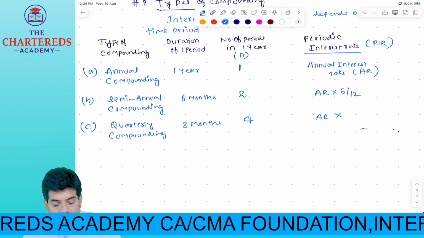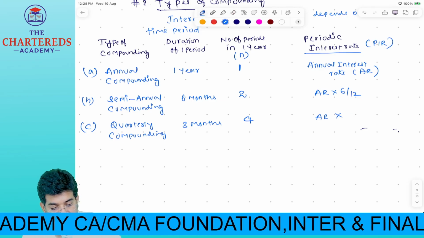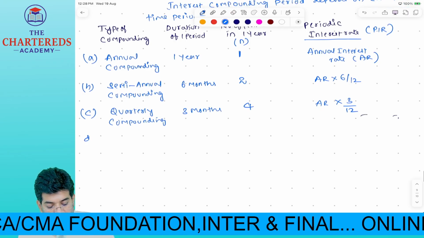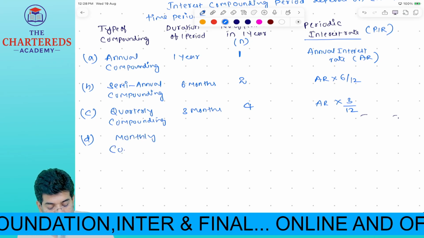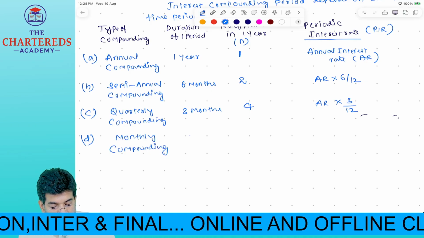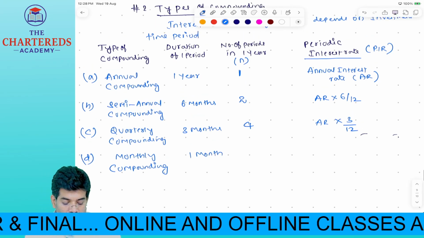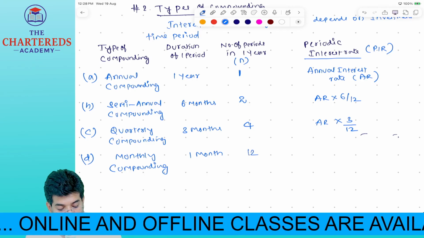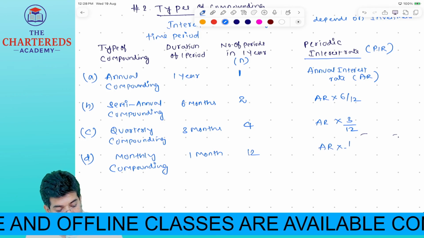Annual rate into 3/12. Monthly compounding. So 1 month. How many 1 month periods you will have in a year? 12. So annual rate of interest into 1/12.